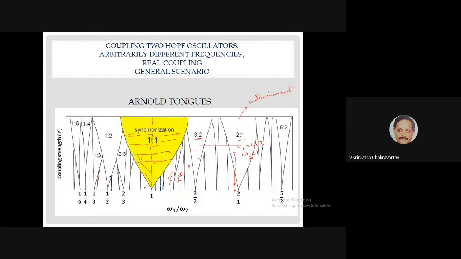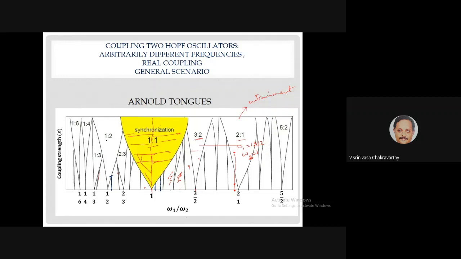That is 0.5, and now I'm operating at 0.6. At 0.6, you won't have any stable phase difference. It will be all over the place. But for a sufficiently high coupling strength, the two oscillators will come to a 0.5 frequency ratio, and then they'll oscillate at that frequency ratio forever, and the phase differences also will be stable.